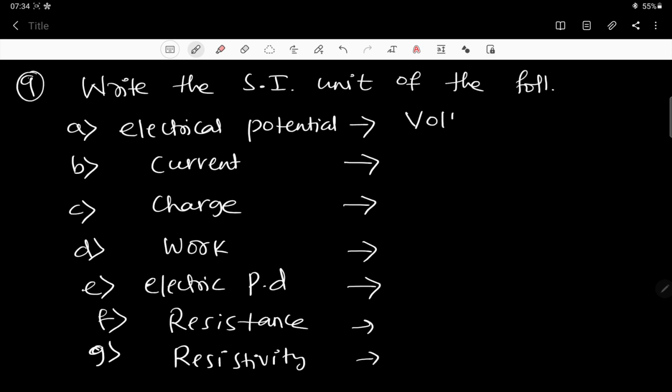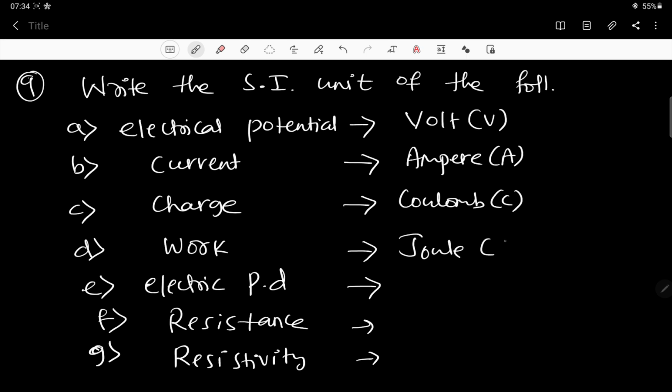So this is volt, right? Volt. And this is ampere. You can write the symbol also. Volt means V, ampere means A. Charge is coulomb. And work is joule, that is going to be J. And electric potential difference is also the same, volt, as usual, and it has to be V. Resistance means it is ohm. Ohm's symbol is like this, and resistivity is ohm meter.